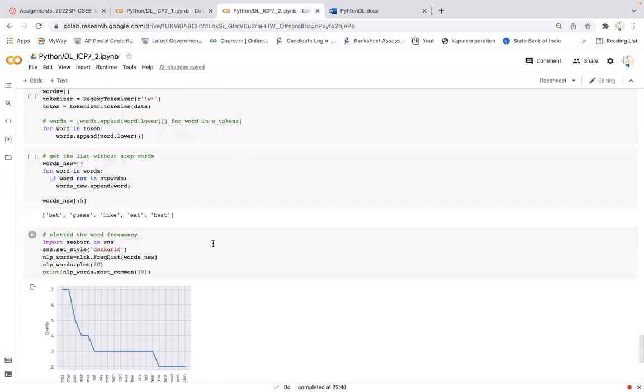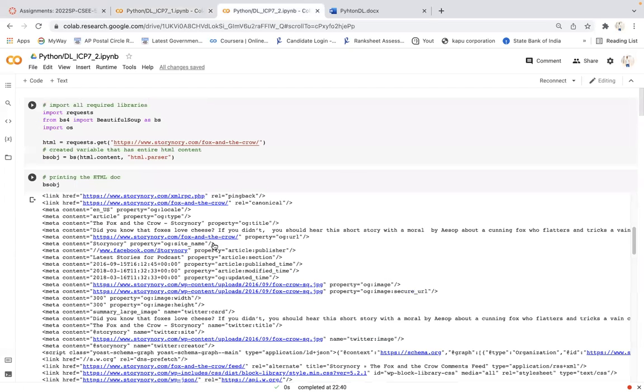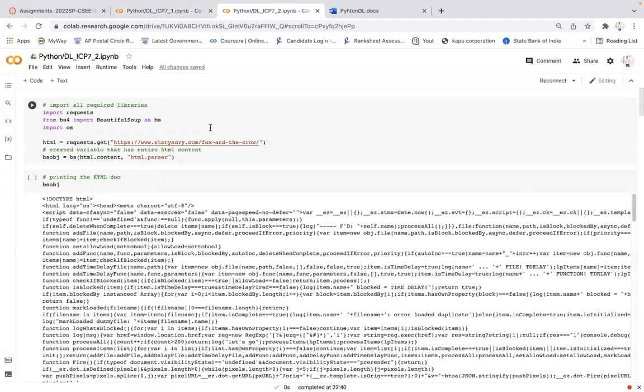Okay, and then the second one, we'll be providing one URL, and then I need to collect the data from the URL, the paragraphs. So by using the Beautiful Soup library, I was extracting the data from that URL.